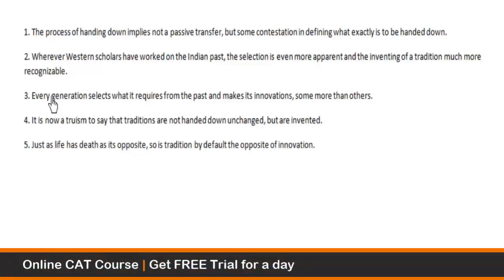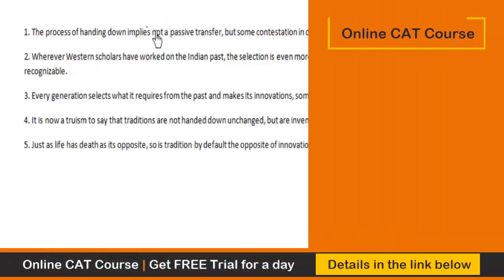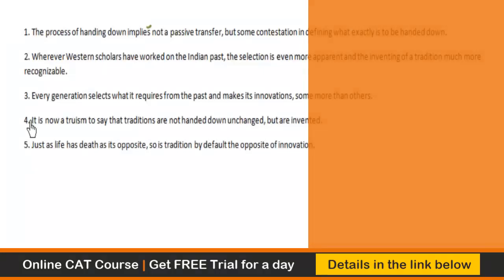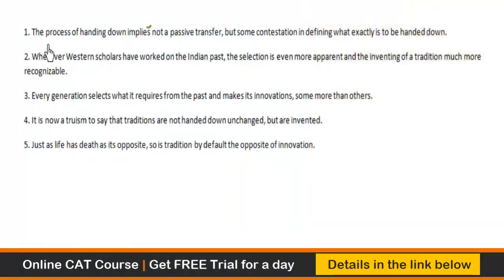This question is different. It says that there are five sentences given to us, and these five have to be arranged to form a coherent paragraph. So we don't have the options, we have to key in the answer, right? And we call this question a TITA parajumble. Now, let's read all the sentences because the first job that we must do in a TITA parajumble is find the opening sentence. Now, statement 1 says the process of handing down implies not a.